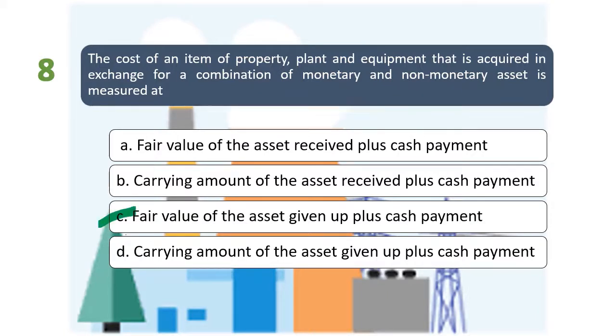So letter A is wrong, fair market value of the asset received plus cash payment, kasi ang magiging basis po natin dahil meron tayong give up na asset, so that will be our initial basis. So letter A is wrong.